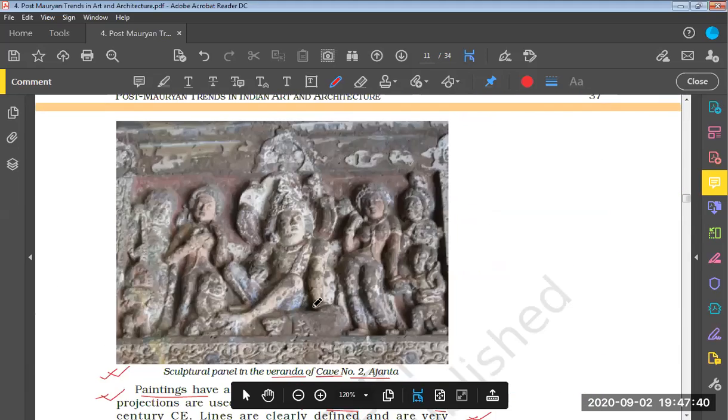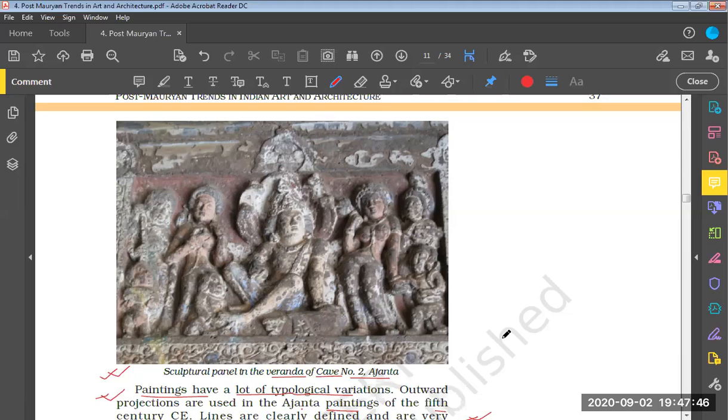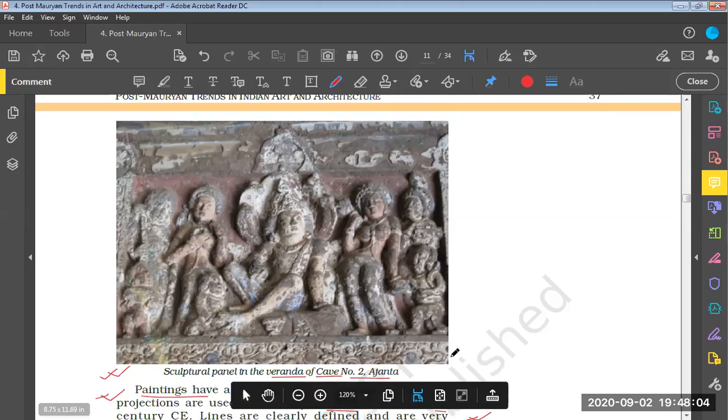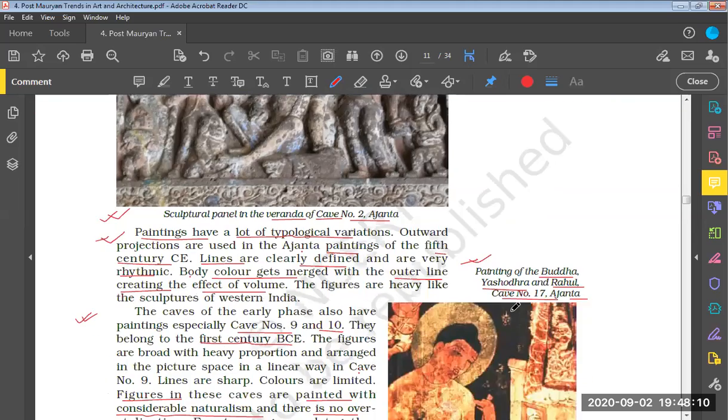This particular image shows a sculptural panel in the veranda of cave number 2 at Ajanta. Cave number 1 and cave number 2 belong to the 2nd and 1st century BCE. So it shows a sculptural panel in the veranda of cave number 2 at Ajanta. Now let us move to the next image.